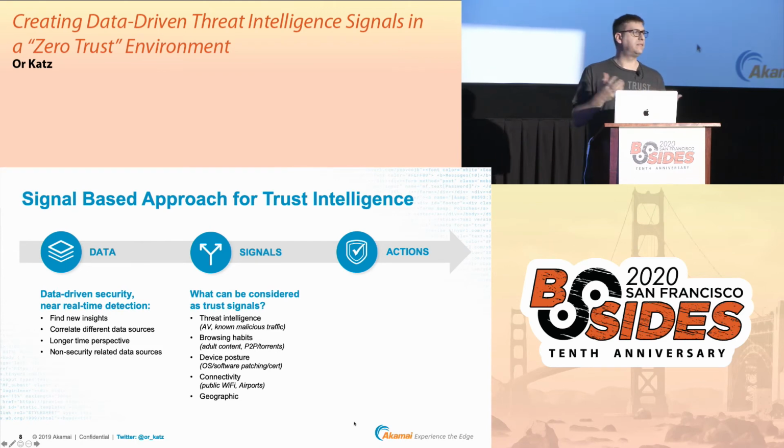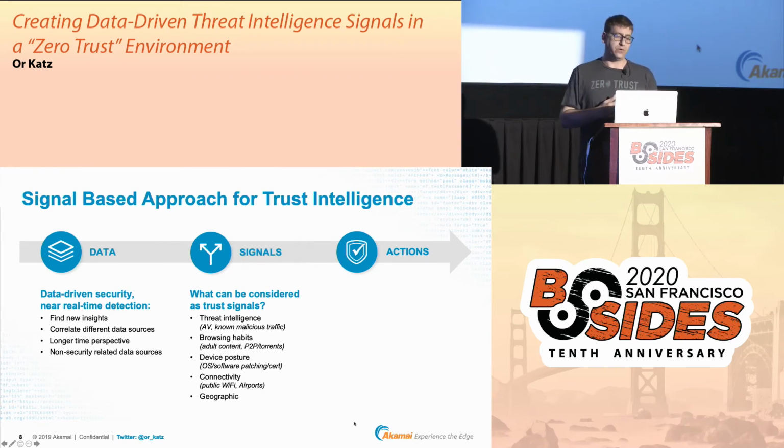Now, what does it mean, signal? Signal can mean a lot of things. It can be a threat intelligence signal as we know that today. Antivirus kind of signals, malicious known traffic is a signal. Signal could be also browsing habits, as I mentioned before. It could be someone that is browsing to adult content or peer-to-peer downloads, which is associated with a lot of malicious activity. It doesn't mean it's wrong, but it means that there's something associated with that creates more risk.